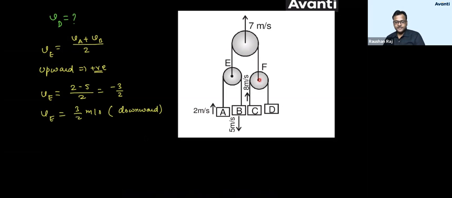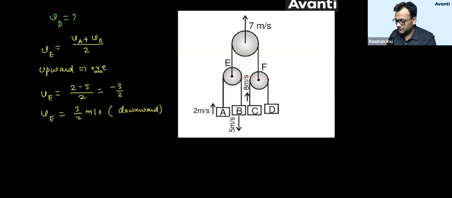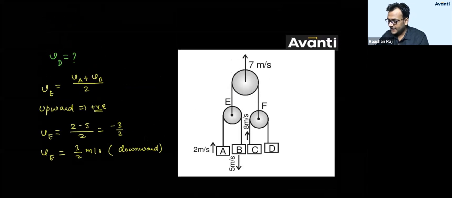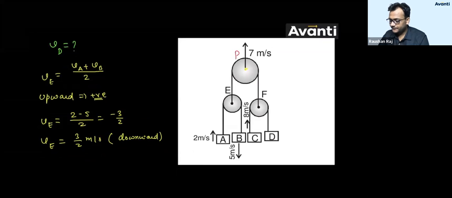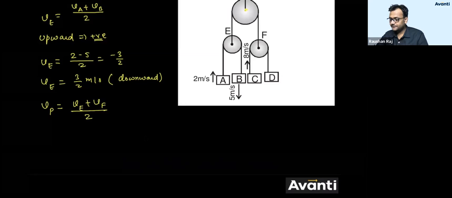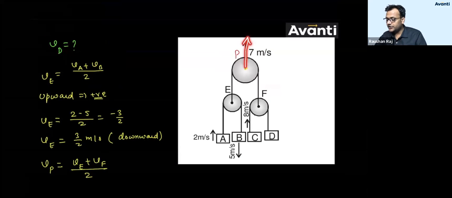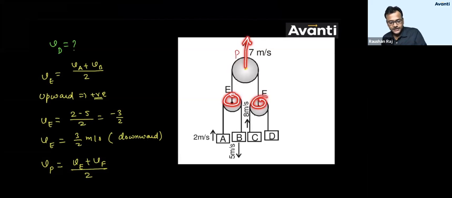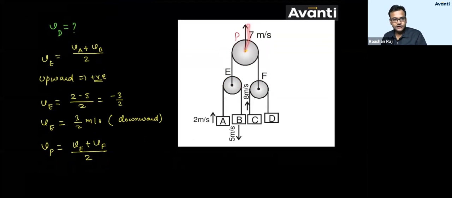VE is found. Now tell me guys, what will be the velocity of F here? We cannot say that velocity of F is equal to velocity of E because this pulley is also moving. So if I name this point as P, I can say velocity of P is equal to velocity of E plus velocity of F divided by 2. Similar condition. I know velocity of E, I know velocity of P, I'll get the velocity of F.